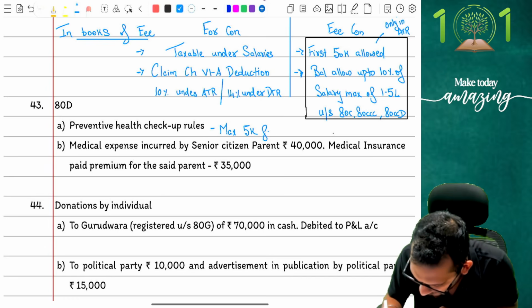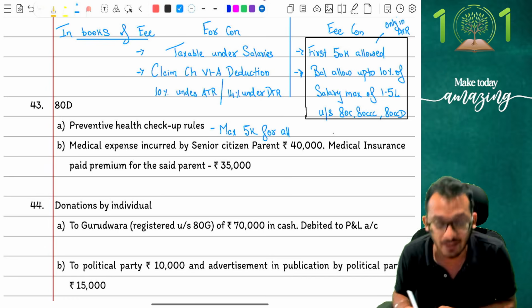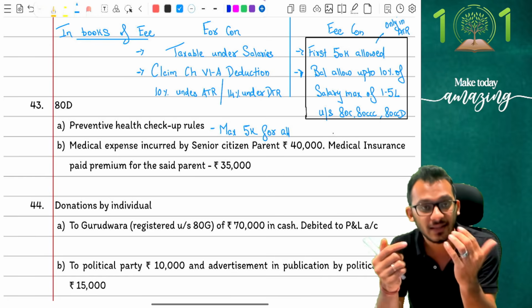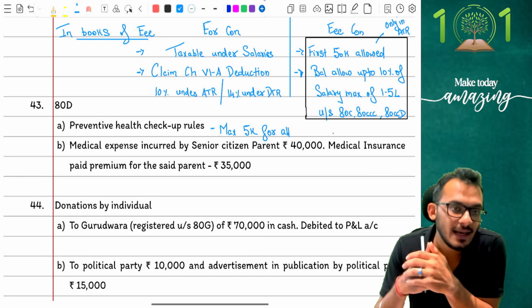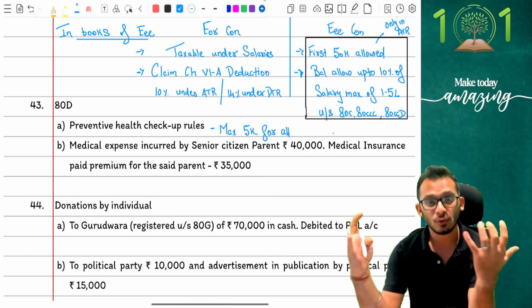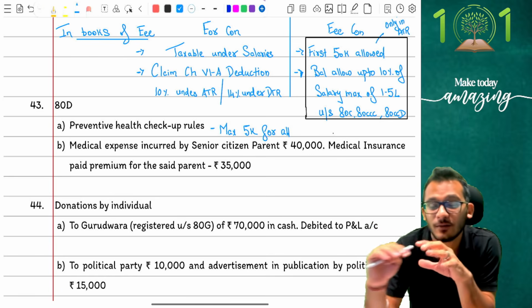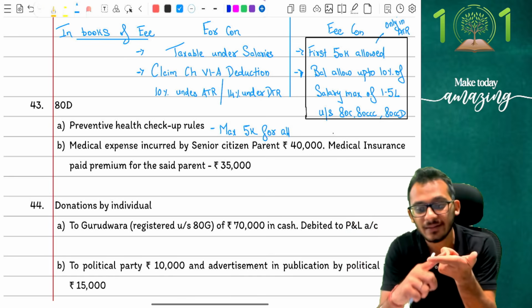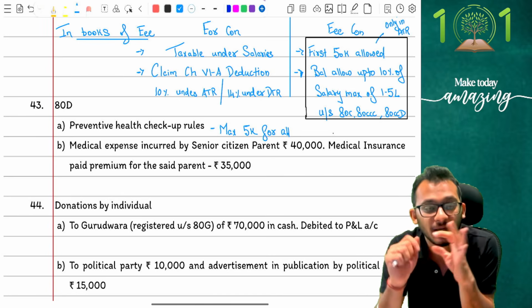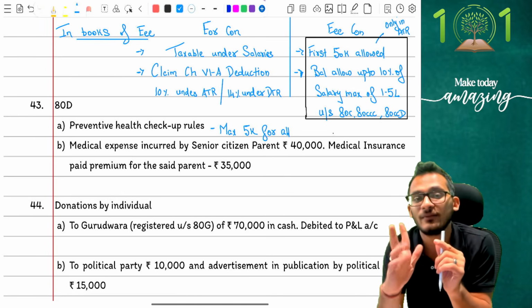Yes, this is one adjustment which comes in the exam almost every time. What happens is they will come and tell you that for self, spouse and dependent children, in my bucket I would have paid 4,000 rupees, and in the parents bucket I would have paid another 4,000 rupees. Now you have to realize that I can overall claim only 5,000 rupees for all people included. Me, my spouse, my dependent children, my parents, everyone gets a together bucket of 5,000 rupees, which means someone will have to take a chance.